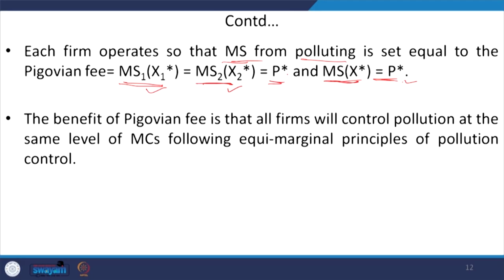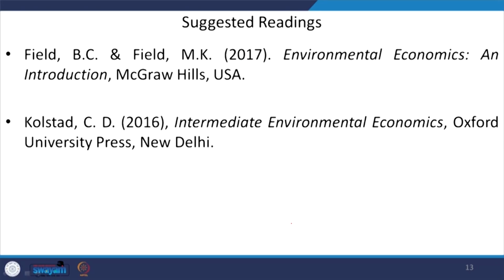So, what is the meaning of it? That means the Pigovian fee is taken into account and the equimarginal principle of pollution control is followed, where the marginal saving function of the first firm is equivalent to the marginal saving function of the second firm, which is equivalent to the Pigovian tax itself. Okay.